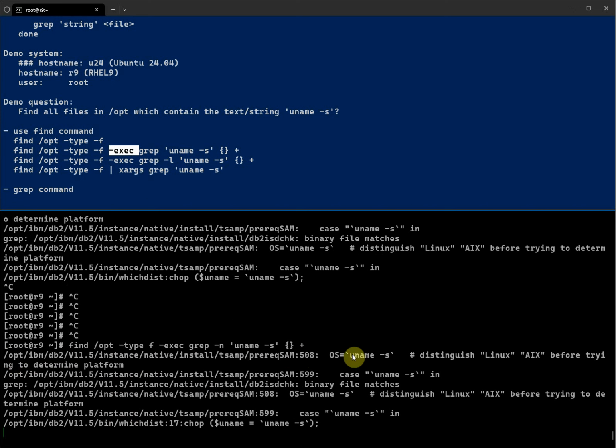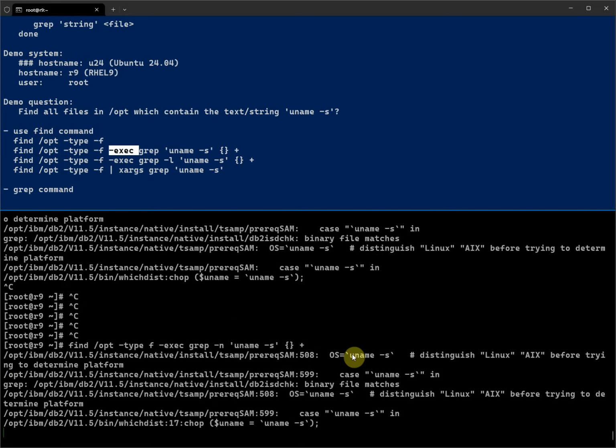It's a similar thing, grep -r, like ls -r for recursive. But be aware, because it's going to search every file.